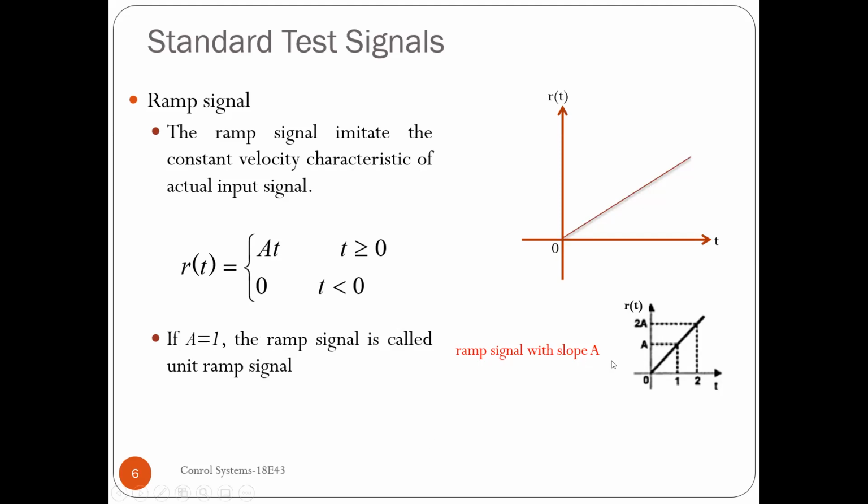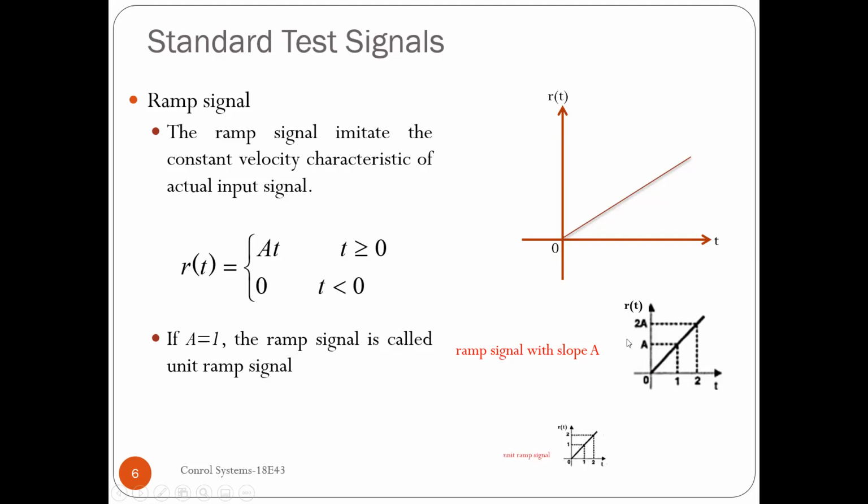You can see here the ramp signal with a slope A. That is, whenever time is equal to 1, you will have output A, and if time becomes 2, you will find it as 2A. That is what the equation says. If time is equal to 3, you will have 3A. So this is a ramp signal with a slope A.